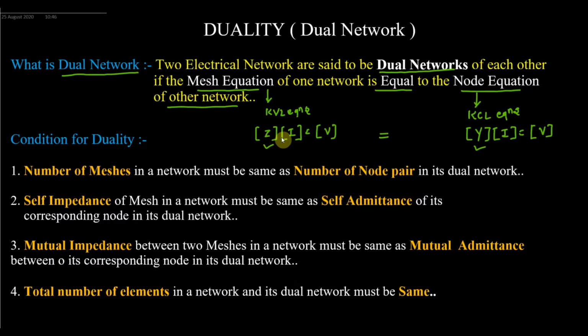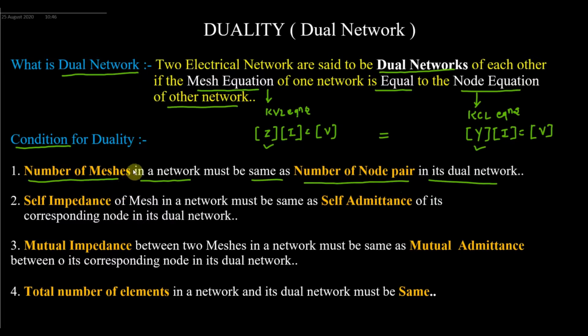To draw the dual network of any electrical circuit, there are certain conditions that should be satisfied, and only then will we draw it. So first we will see those conditions. The next point to remember is the condition for duality. The first condition is that the number of meshes in a given network must be the same as the number of node pairs in its dual network.